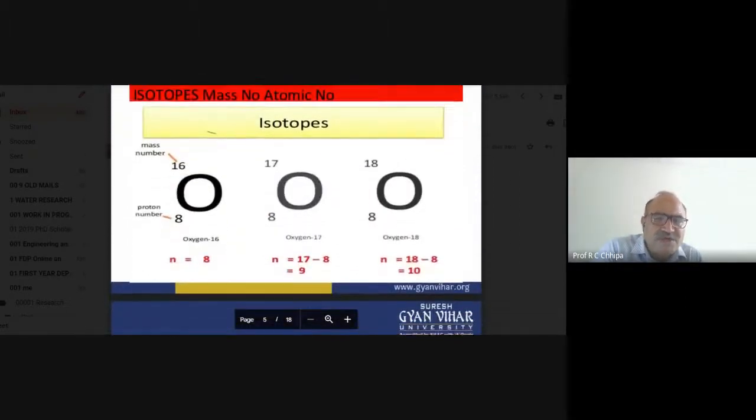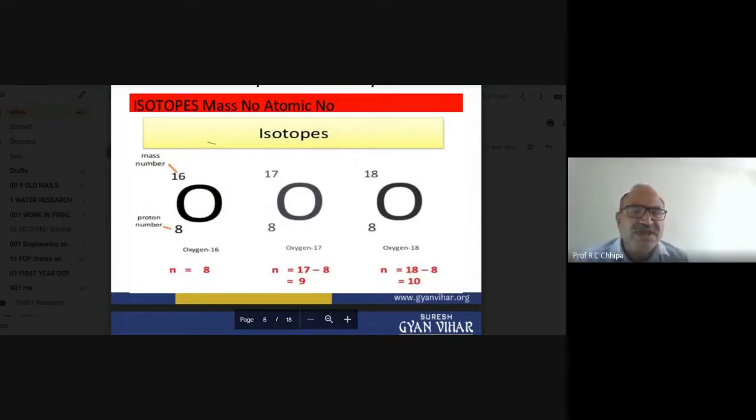Similarly, one more thing: they may vary in their mass number, whereas the chemical symbol is the same. The chemical symbol is O, and the number of protons below is also the same. So what is the variation? You can see the picture with 16, 17, and 18. So what is the 16 and what is the 17? 16, 17, and 18.